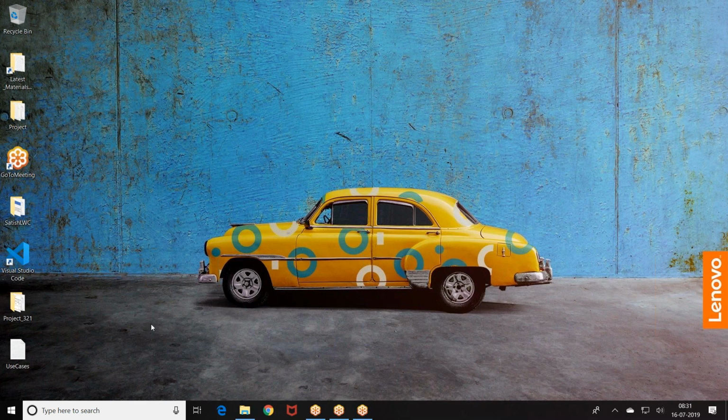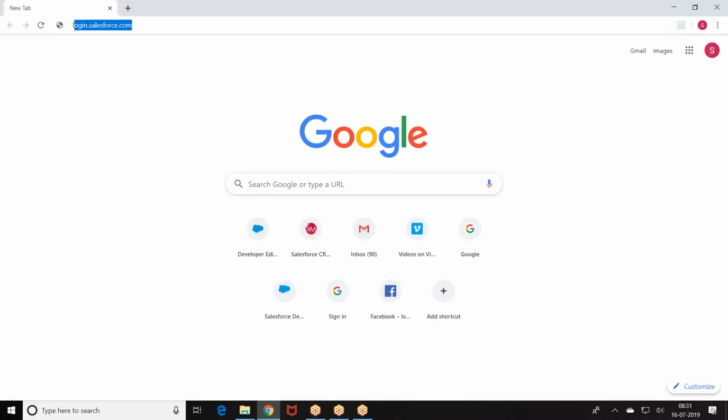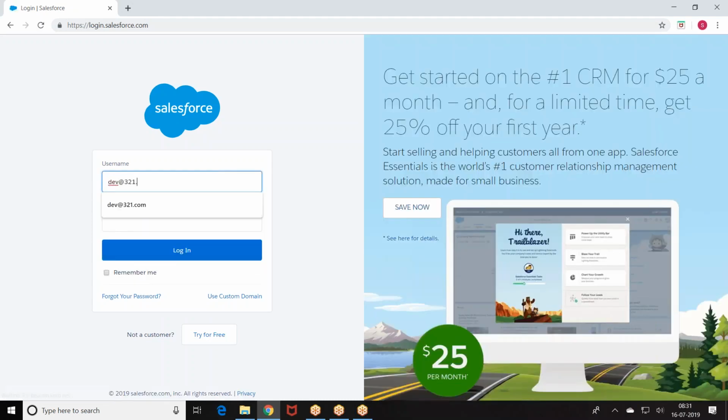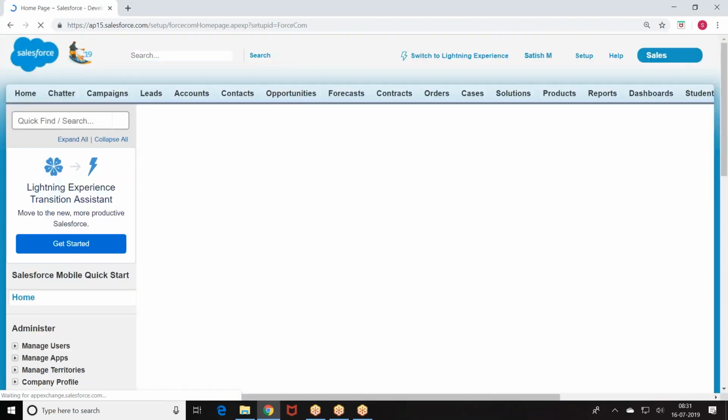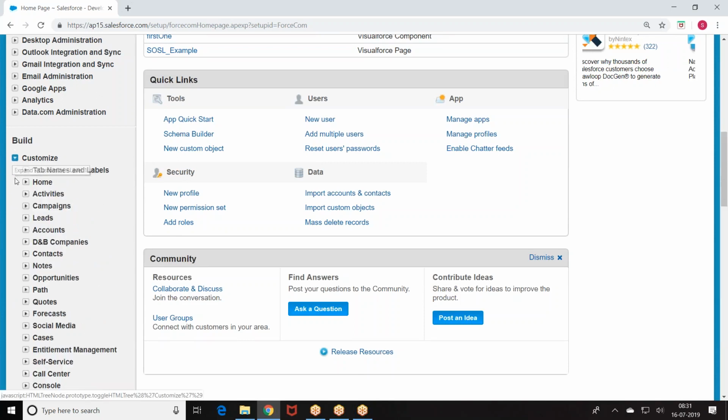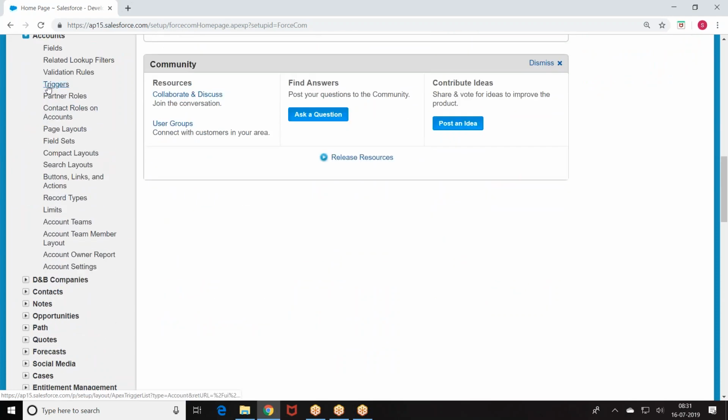Go to the object, everything is there on the object, no? Did you ever open the object completely? If you open the object, are you not finding everything at one place? Let me take the account object. Are you not finding the triggers written on it, the values, page layouts, buttons, record types, account names, everything at one place?